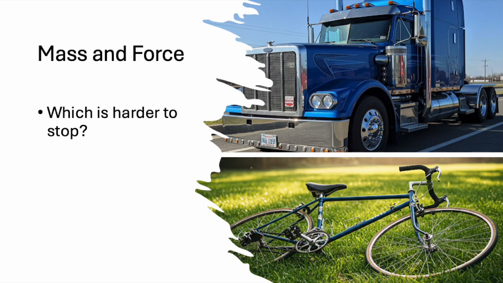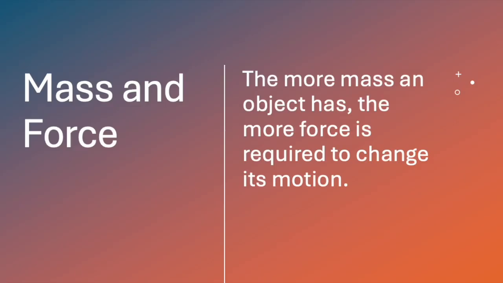It's harder to stop a heavy truck that has more mass than a light bicycle with less mass because the truck has more energy and therefore requires a greater force. So mass and force are related. Mass is the amount of stuff in an object, and force is what we use to move that object. The more mass an object has, the more force is required to change its motion.